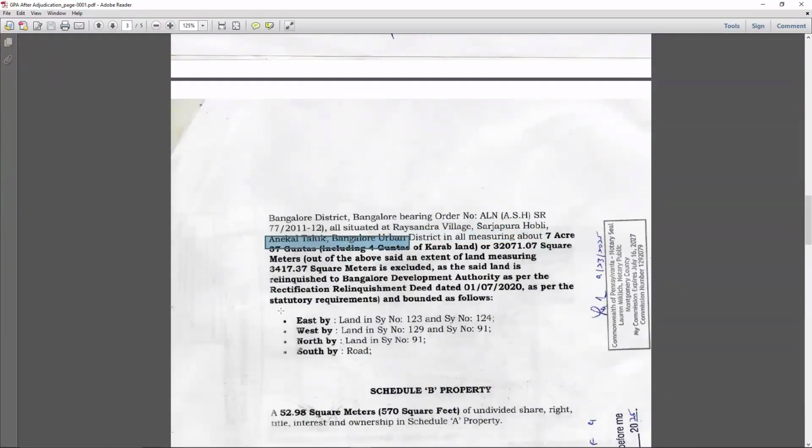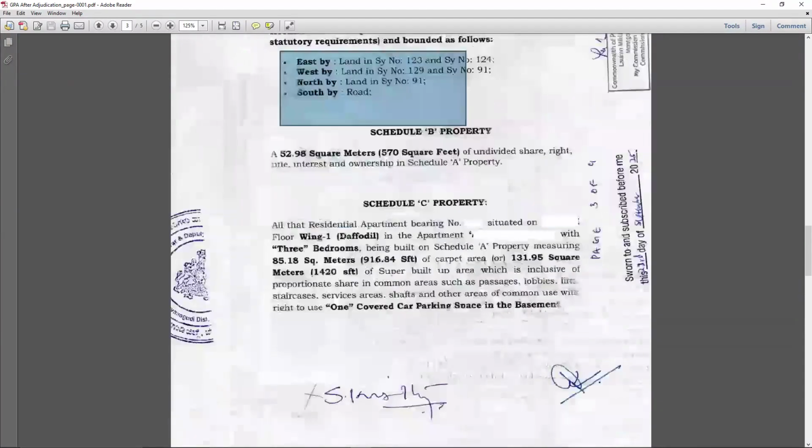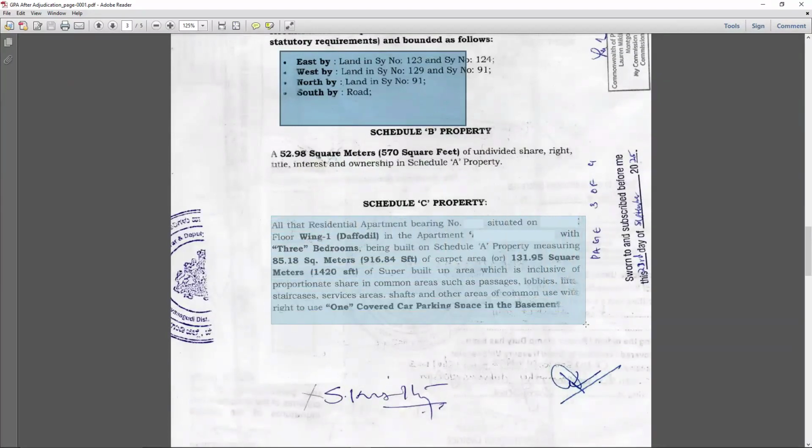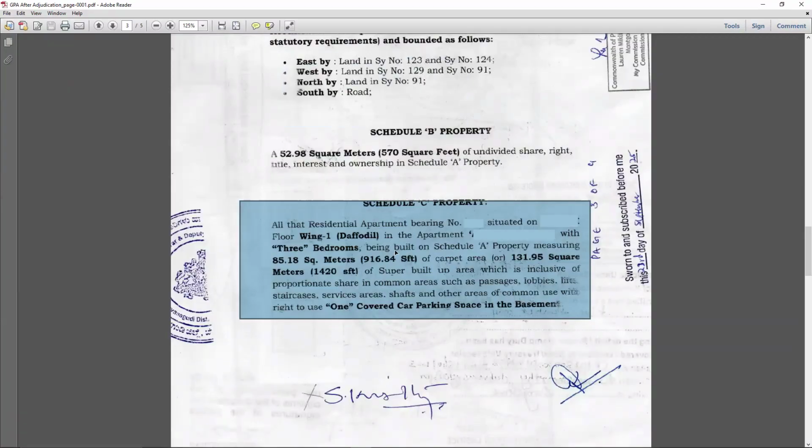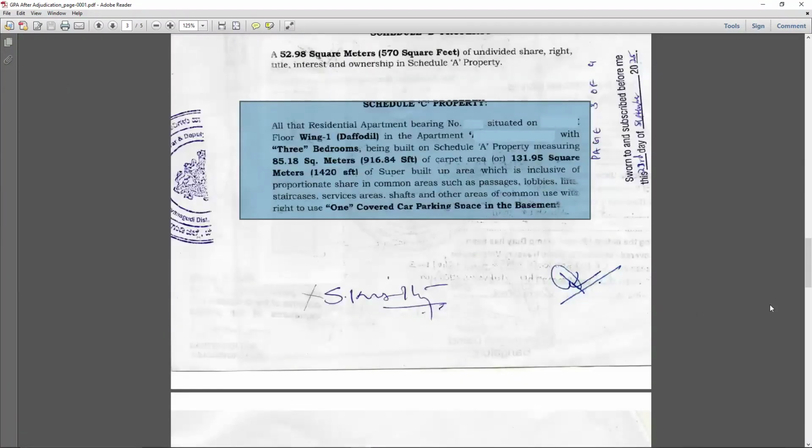This detail should be there, and the boundaries and the actual property details which are going to transact. That include flat number, block, and apartment name, and the car parking details. These details should be there.